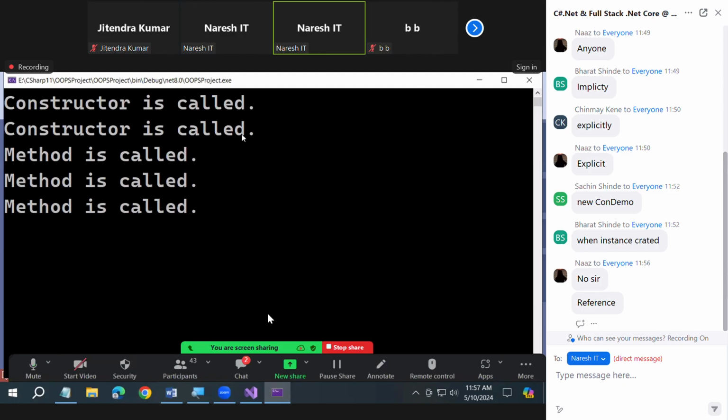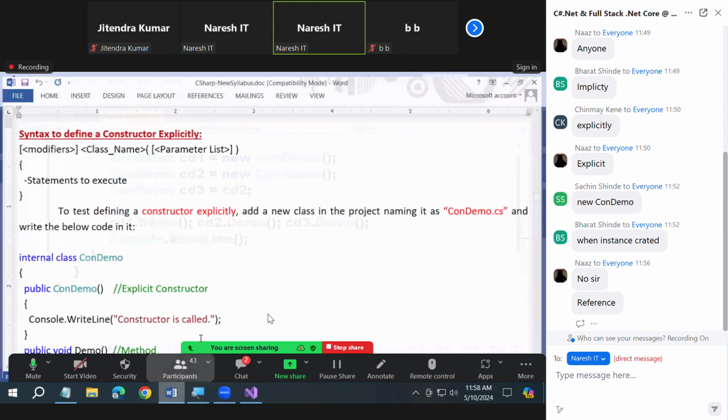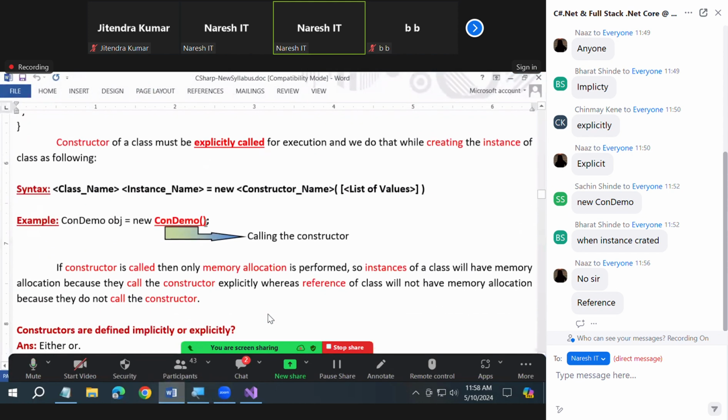Two constructor calls mean 2 memories are there now. Am I clear with the reference now? A reference doesn't own a memory. What will it do? It will share the memory basically. Look guys, read that.